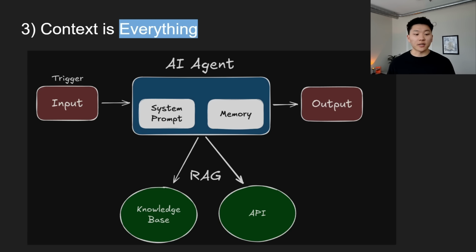There are three main ways here. The first one is within your agent, you have a system prompt. This is kind of like the fine tuning of the model, where we're training it on: this is your role, this is how you should behave, this is what you're supposed to do. Then we have the memory of the agent, which is the short-term memory we're referring to right here, where it can understand the past 10 interactions it had with the user based on the input, stuff like that.